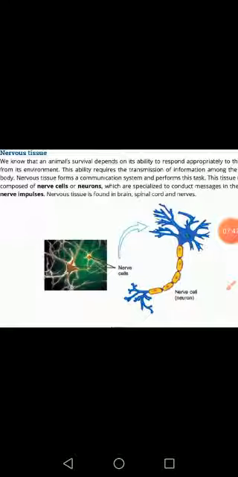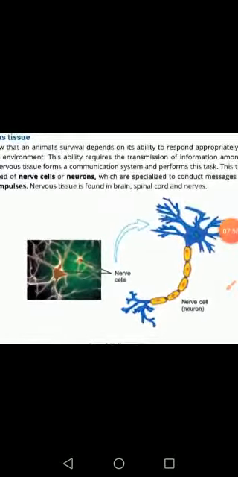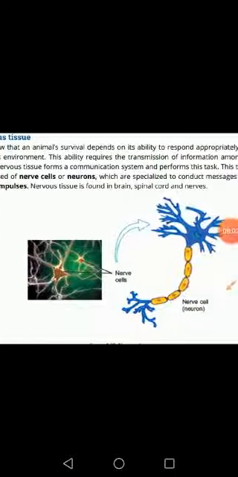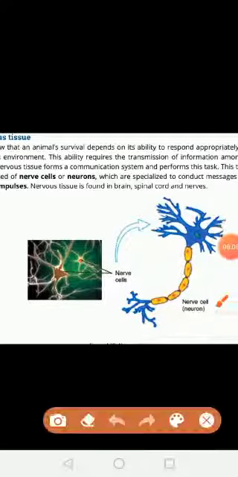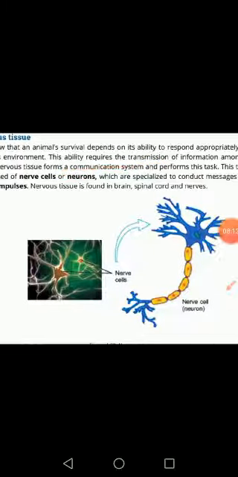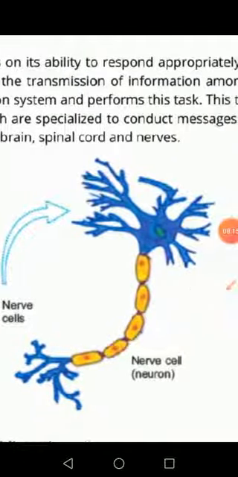We will discuss nervous tissues and the nervous system in detail in 10th class. Nervous tissue forms a communication system in our body, through these nerve cells or neurons. A neuron is made up of axon and dendrites.